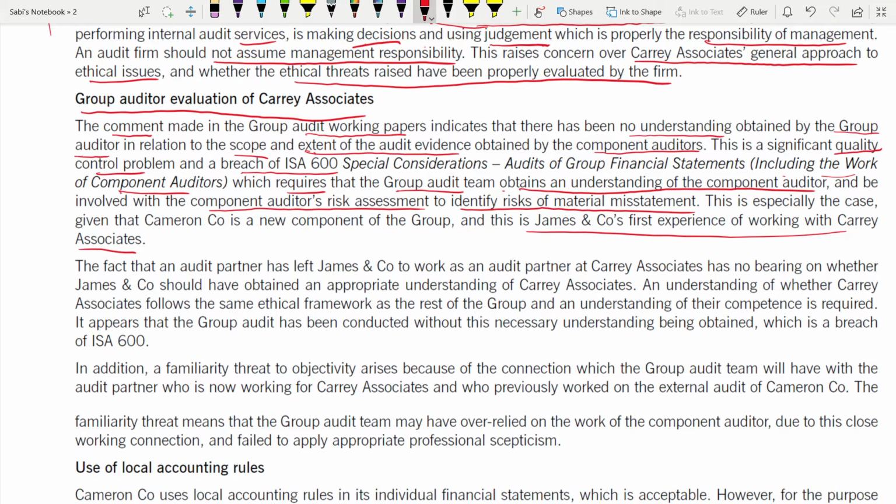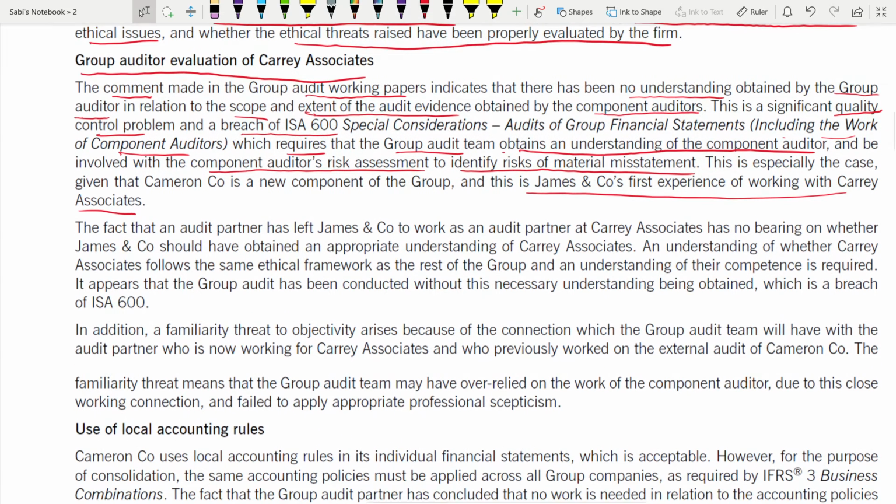Okay, now next. So this is about audit working papers and relying on this component auditor. Next, the fact that the audit partner has left James and Company, why? To work as an audit partner at Carey Associate.